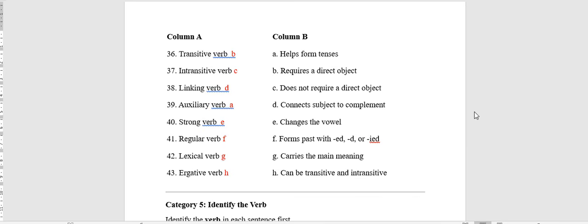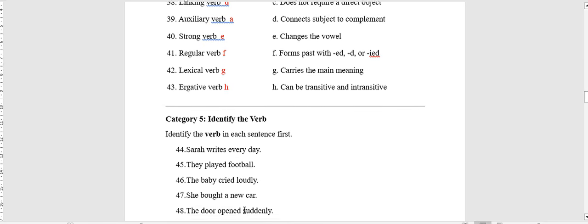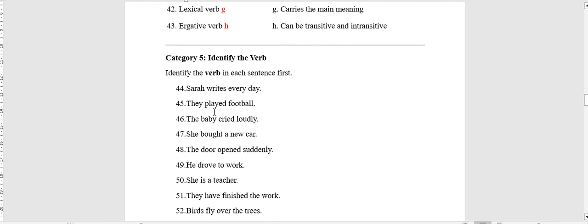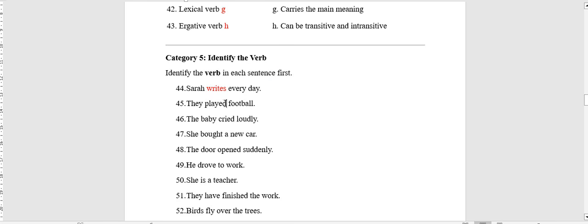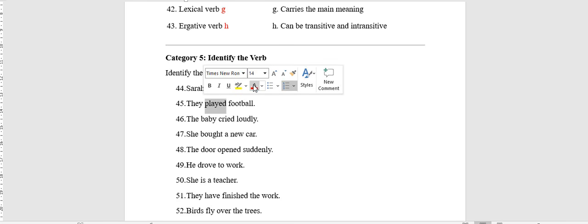Okay, category 5, identify the verb. Where is the verb? Identify the verb. Okay. Sarah writes every day. 44. Sarah writes every day. So write is the verb and its type is main verb or lexical verb. 45. They played football. Here, played. So it's also